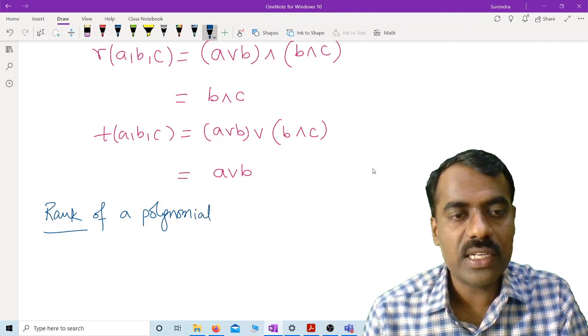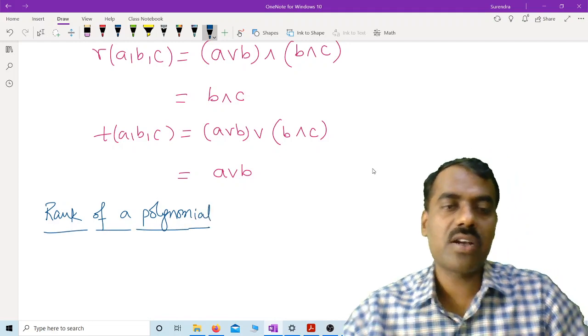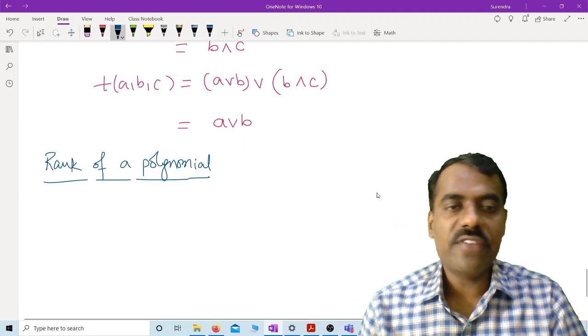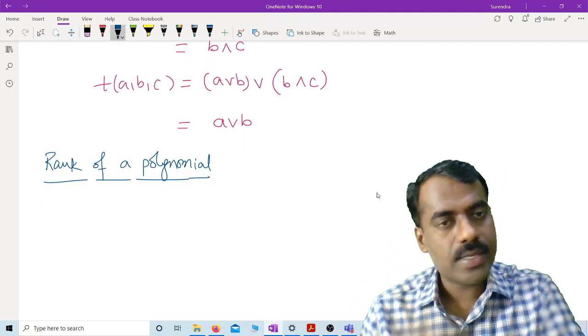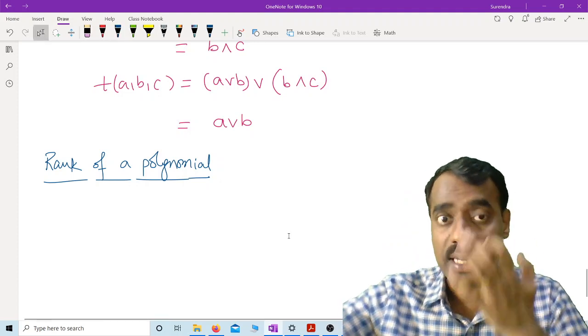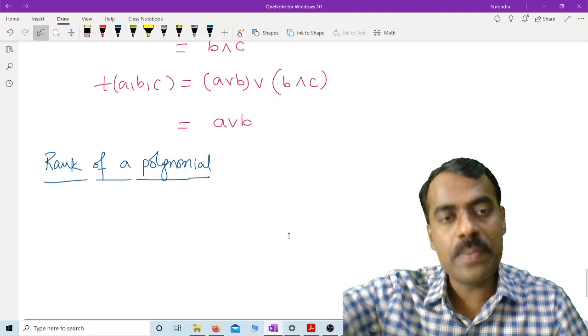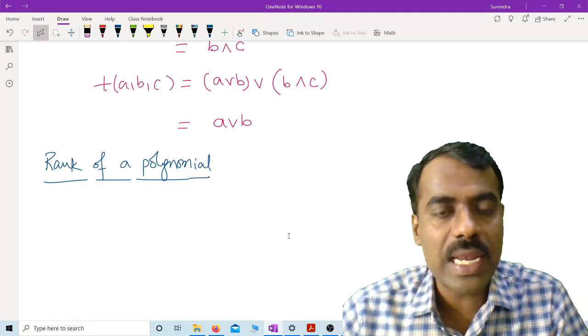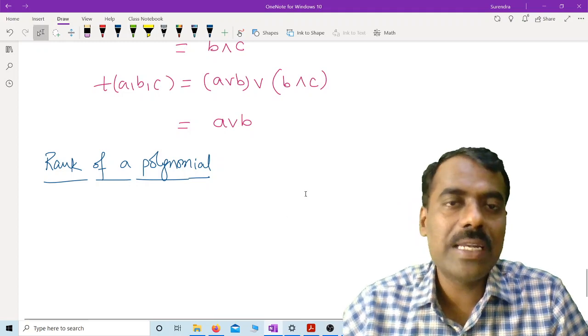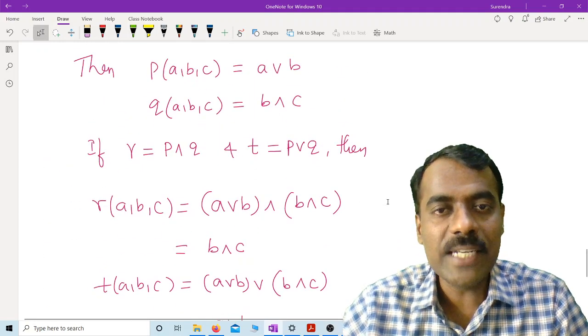We use this rank of polynomial several times further. We can understand this in 2 ways. So rank of a polynomial here is nothing but the number of variables involved in that polynomial, counting multiplicity.